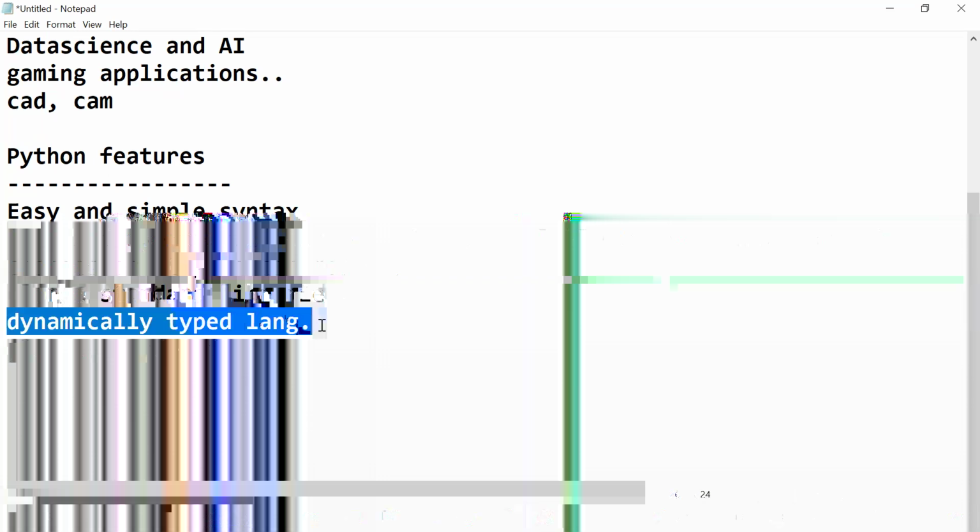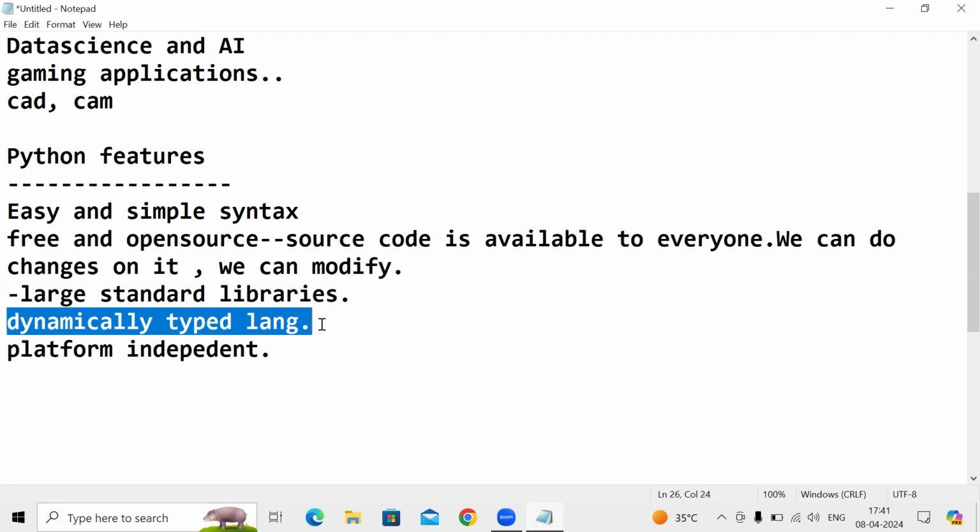And Python is a dynamically typed language. Dynamically typed means we no need to depend on the declaration of the variable. Suppose you type a equal to 10, it will take 10 as an integer value, so variable a comes under integer. Suppose you take a equal to 1.5, 1.5 is a float value, so automatically the type of variable a is float. That's why we call it dynamically typed language. We no need to mention int a, float a, int b at the start of the code.